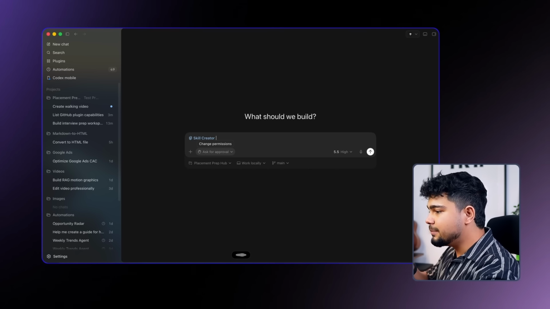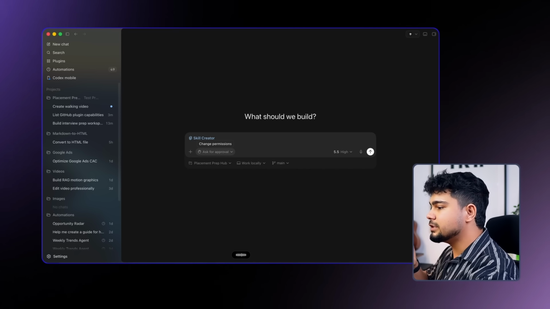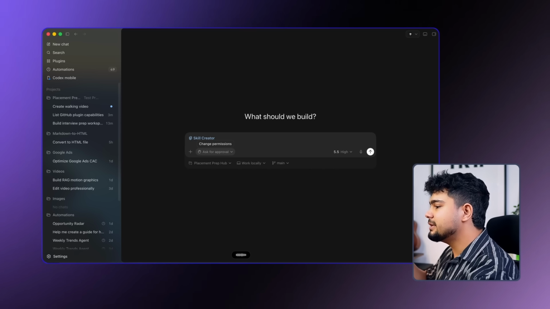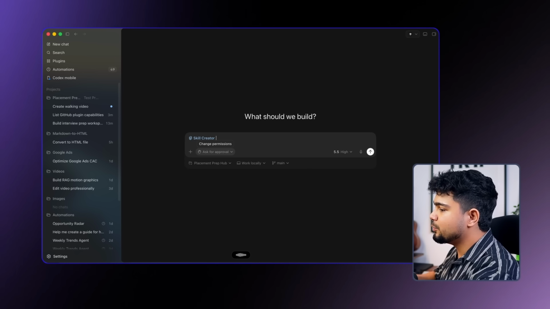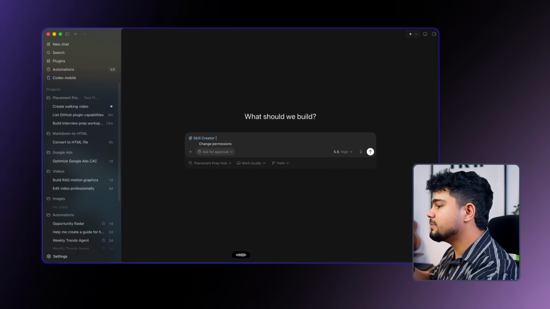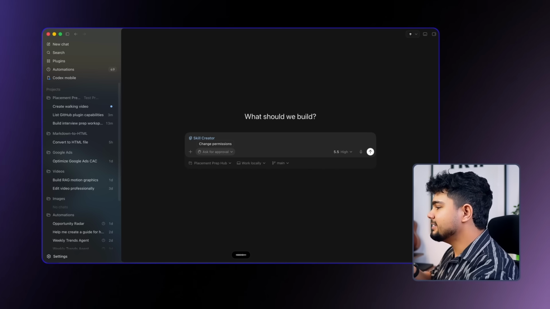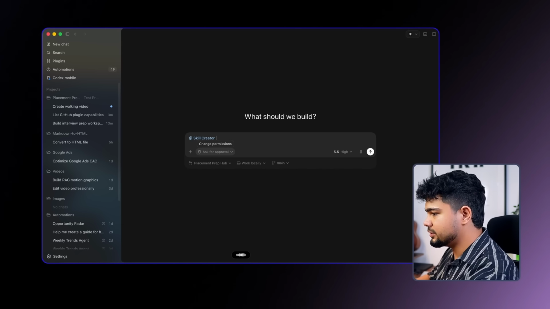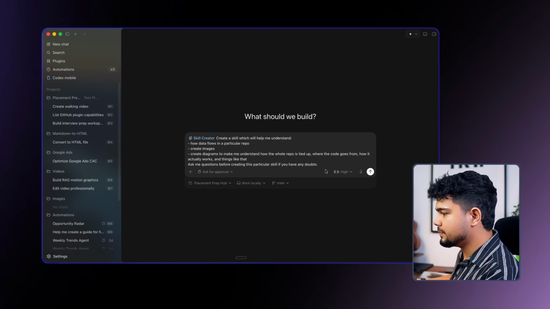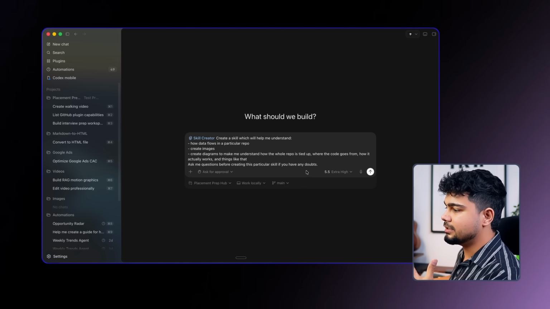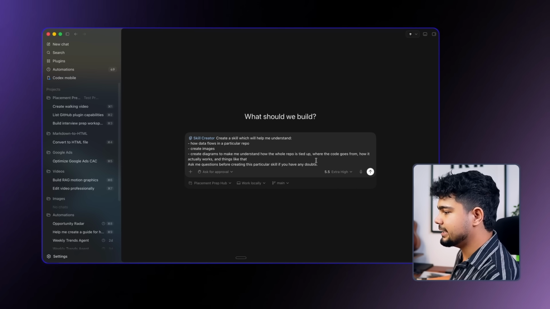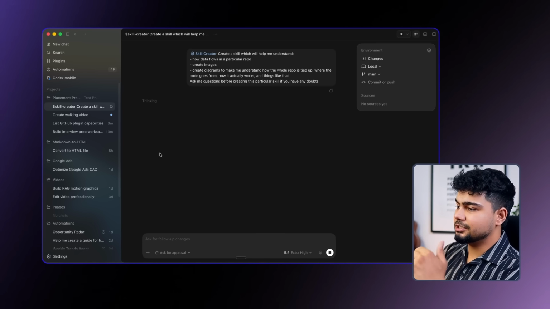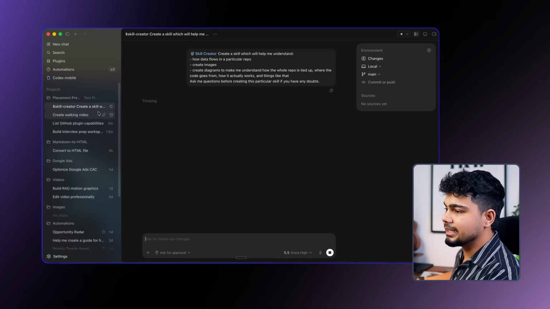Create a skill which will help me understand how data flows in a particular repo, create images, create diagrams to make me understand how the whole repo is tied up, where the code goes from, how it actually works, and things like that. Ask me questions before creating this particular skill if you have any doubts. So this is what we want to do. I'll use extra high for this because I do not want it to mess up creating a skill, and pressed enter. As you can also see, we have started multiple sessions. तो हमने 2-3 sessions साथ में start कर रखे हैं और वो start हो रखे हैं.